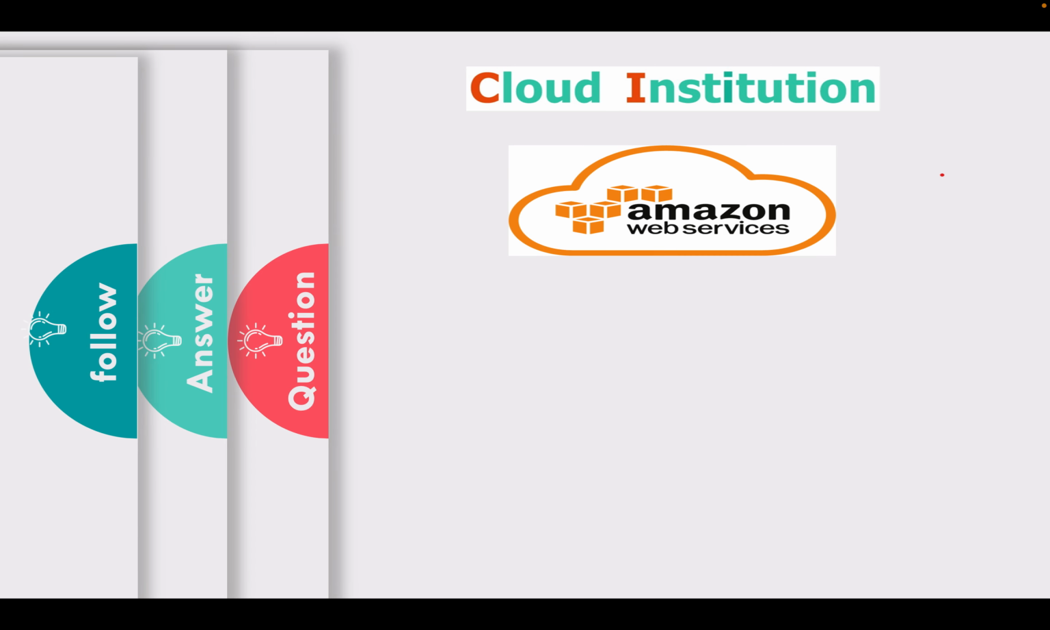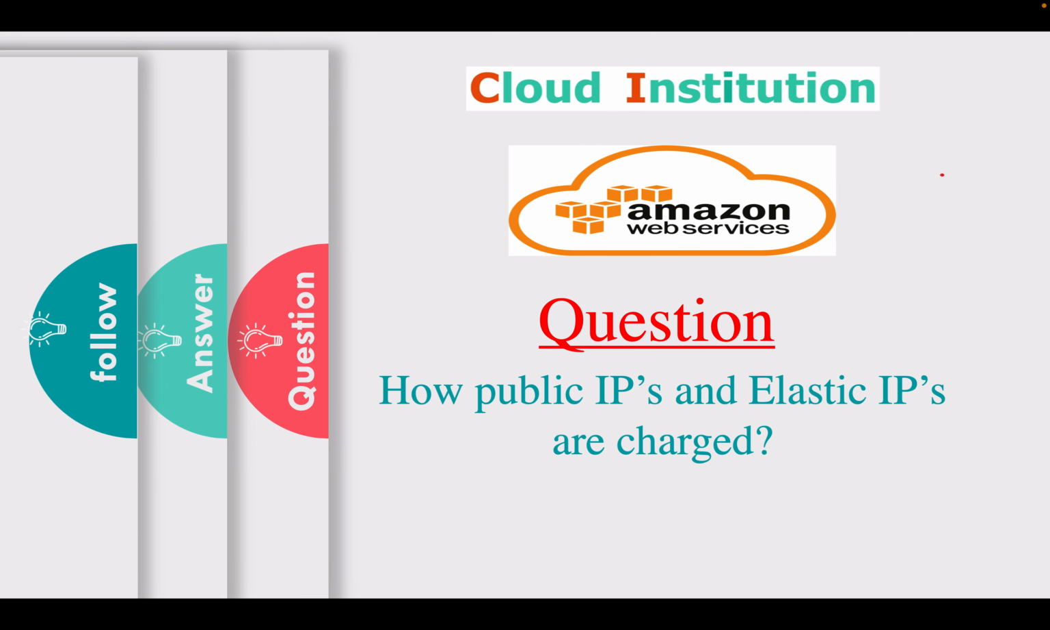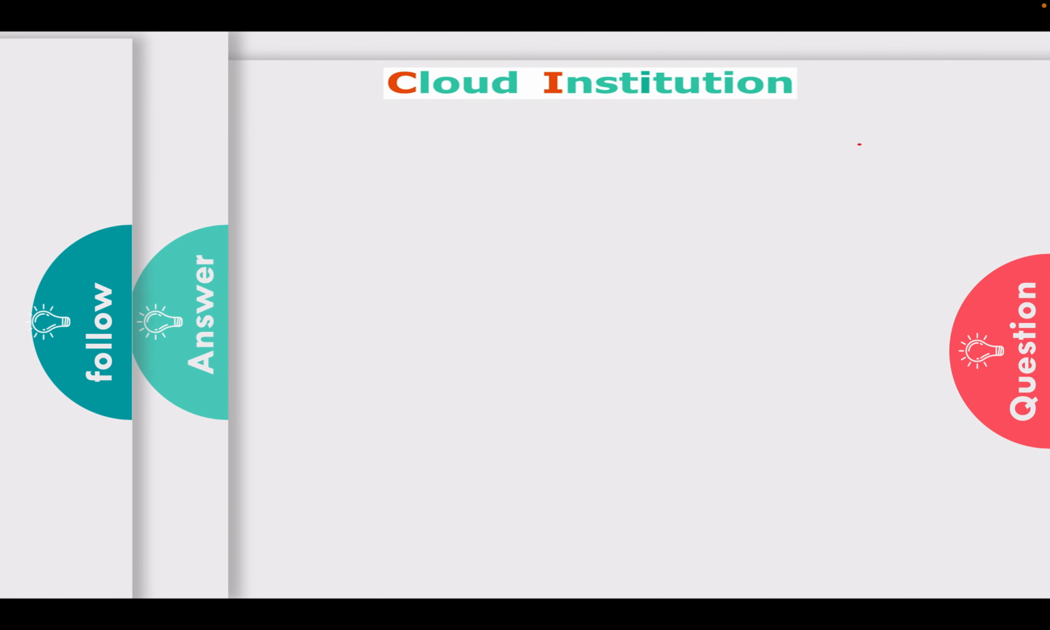So today we are going to discuss one of the very important interview questions, that is how public IP address and elastic IP address are charged. Okay, so if you had asked me a few months ago how the public IP address and elastic IP address are charged, the public IP addresses and elastic IP addresses are not charged when both IP addresses are in use, which means that if you're running any one of the instances and the IP addresses are associated with that one, then it's not charged.